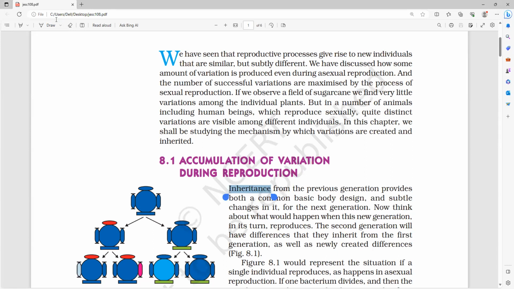Mr. Hari, here you can see. From the previous generation, it will provide the common basic body design and subtle changes in it for the next generation. Subtle changes means the minute variations which occur in the next generation. That is the meaning of subtle. The smallest, sukshma we can say in Tamil or Telugu. The finest changes which take place from one generation to the next generation. Are you clear, everybody? All of you?